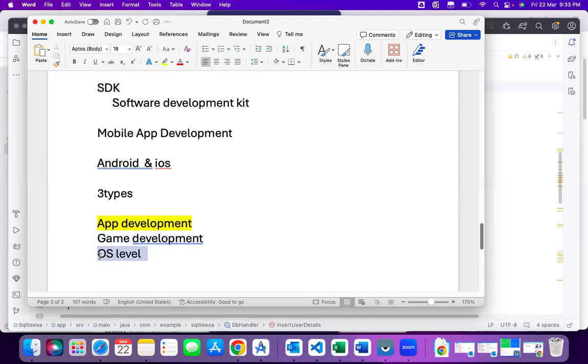Next, operating system level. This is if you get a chance to work at mobile device manufacturers or at Google, you will work on it, but this will be in C and C++ because the operating system is developed using these only.